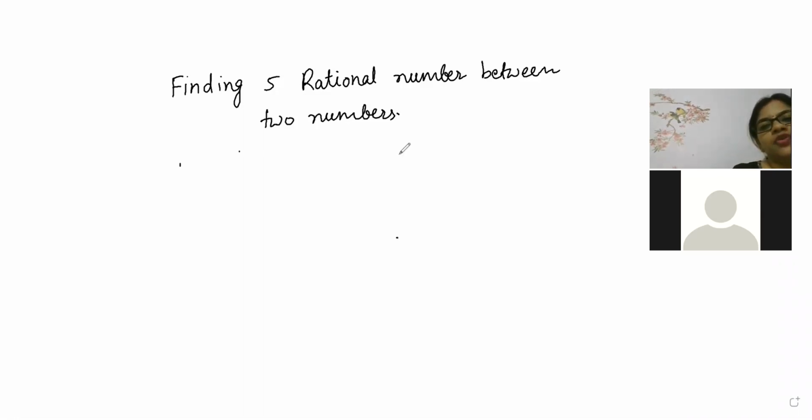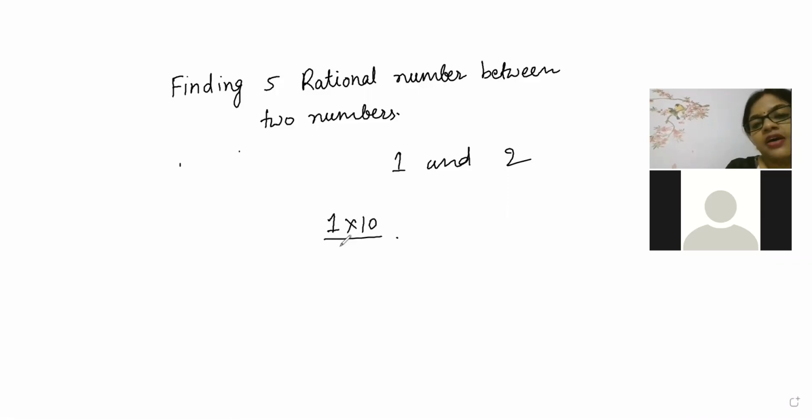So if I give you, find five rational numbers between 1 and 2, then what will you do? How to find five rational numbers between 1 and 2? I'll tell you a shortcut first. With that, you can find not 5, you can find 100 rational numbers. Shortcut, may I start? Multiply by 6? No. I know an easier way. Yes, Keshav. What will I do? I will multiply numerator by 10, denominator also by 10.